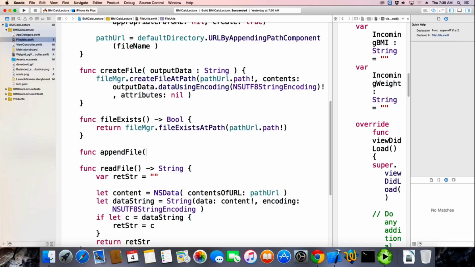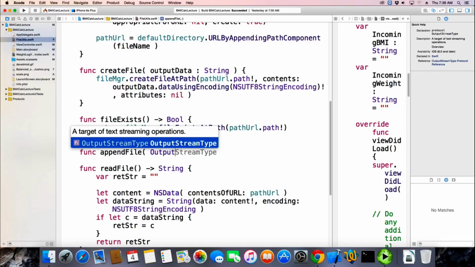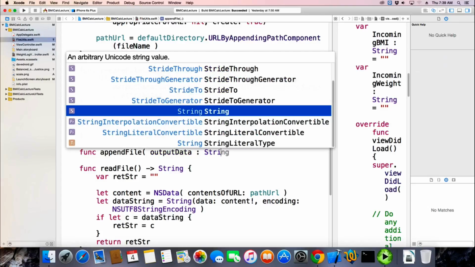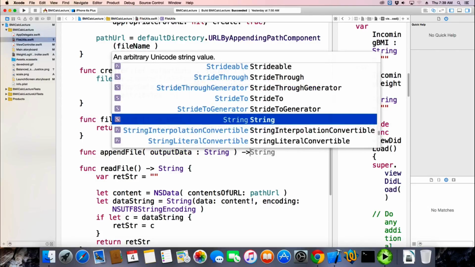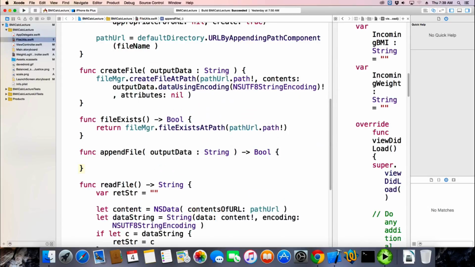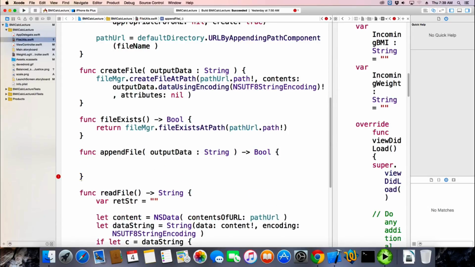So I'm going to write a method called append file that takes data as a type string, and I'm going to have it return a bool so that I can say true or false. And I decided that my main program shouldn't have to worry about whether the file exists or not. It's just going to give it a file name and it expects it to be there, and it's going to append the data to it. So if it's not there, we have to create it, right?